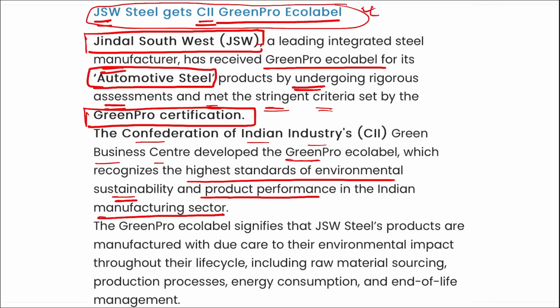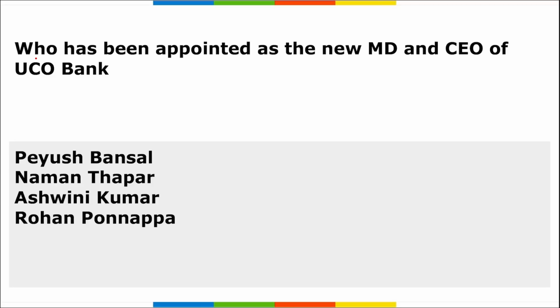Next, also remember this Green Pro. This is a type 1 eco label that will enable the end users in the building sector and manufacturing industries to choose the right products, materials and technologies for reducing the environmental impact during the construction and operation, as well as during the maintenance of their buildings and factories. Correct? That is important.